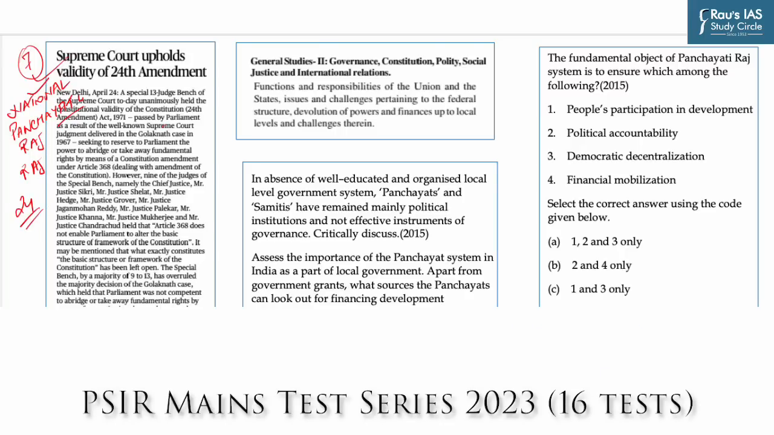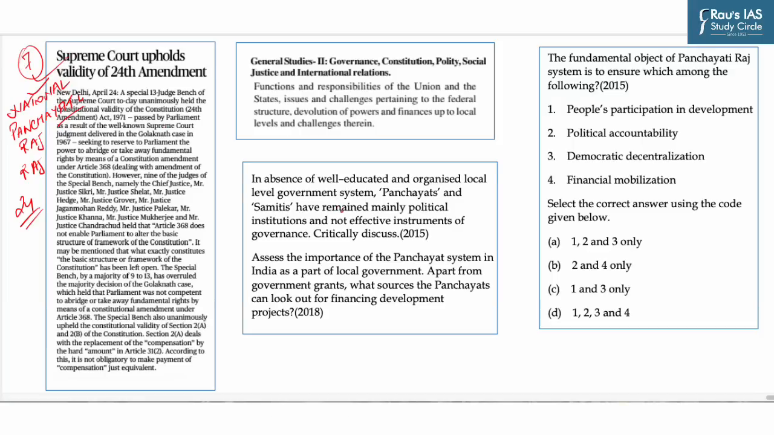So in this context, let us understand what is Panchayati Raj institution, its evolution, then we'll see significance of 73rd Amendment and what are its provisions. Then we'll also discuss issues associated with PRIs and we'll end our discussion with a way forward.